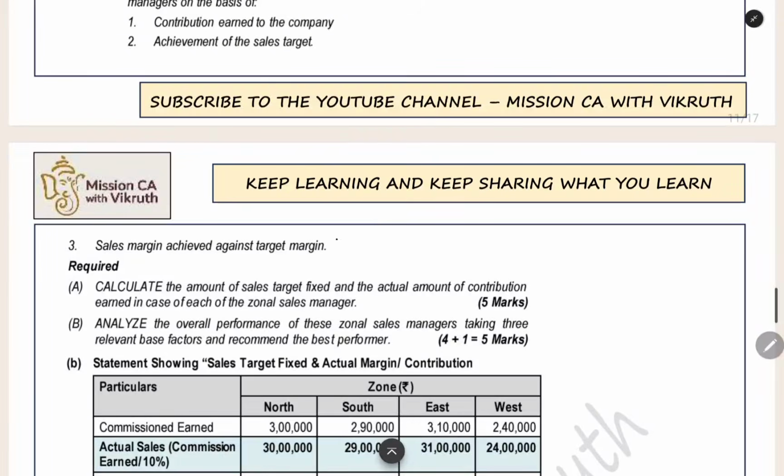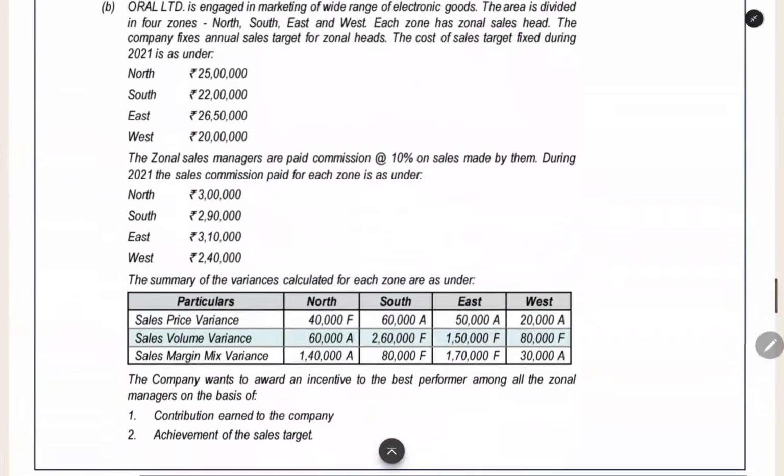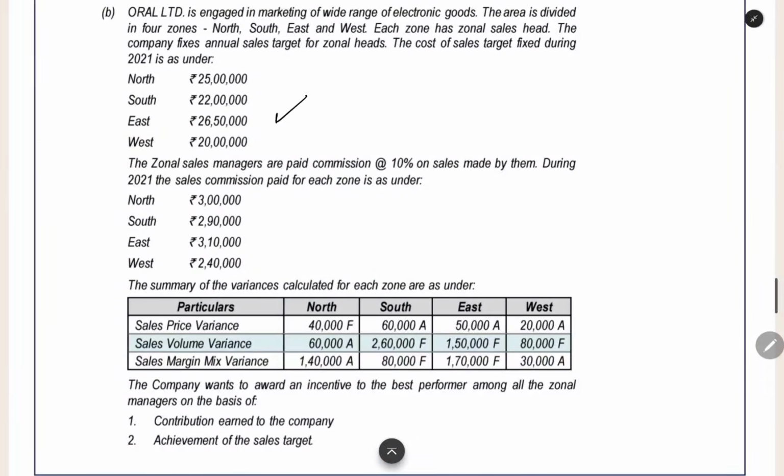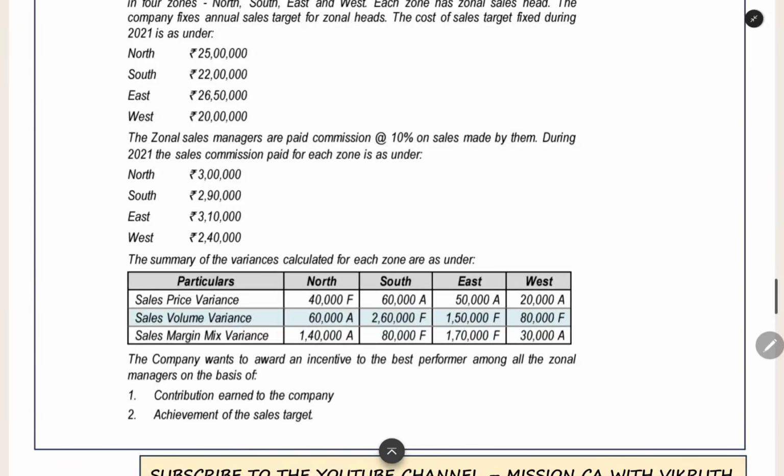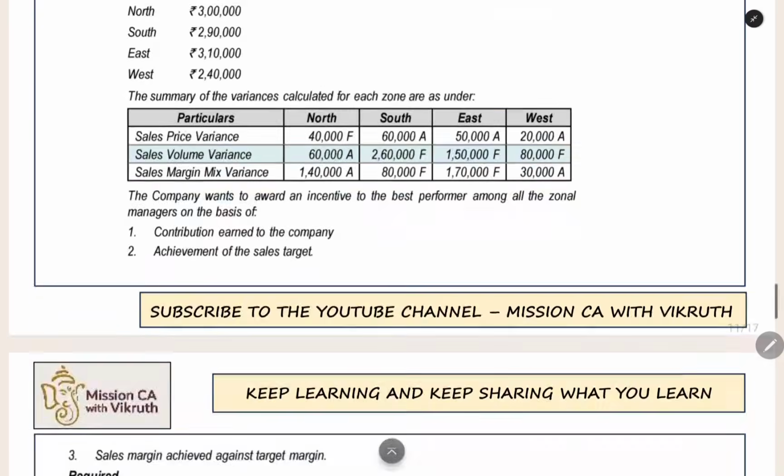And then sales margin achieved against the target margin. For the target cost of sales, we will have the target margin also. What is the target margin? Target profit divided by target sales into 100. This will be the target margin. Whether that is achieved or not, that also we have to see. What will be the actual margin? Actual profit divided by actual sales into 100. These two you have to compare and see whether the target margin percentage has been achieved or not.